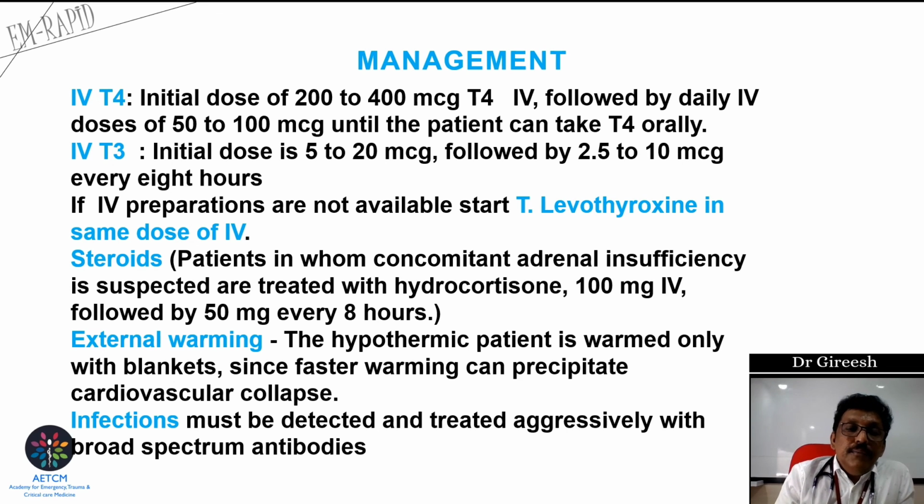If IV preparations are not available, start tablet. Most of the patients may be on these tablets, so we can give the high dose of tablet, like each tablet may be 50 to 100 microgram. You can give nearly 200 to 400 microgram. 4 tablets of 100 microgram can be given through Ryle's tube. That will be equivalent to your IV preparation. Some hospitals may have IV preparation, so try that.